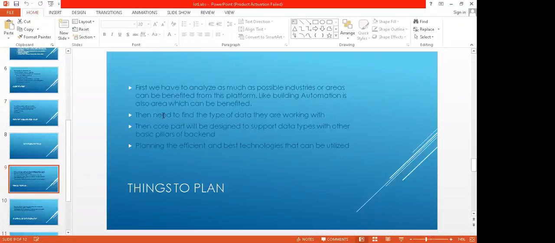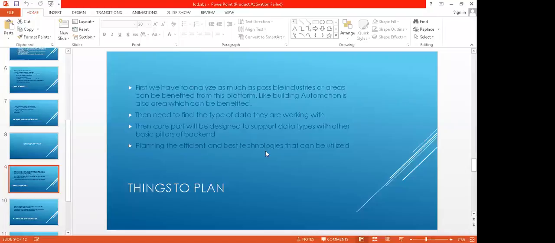And then we need to find the type of data. With these data types and the data logging, the core part will be designed. That will be the core part. Then with the core part there will be the analytic part, which will take the data formats and show all those things.